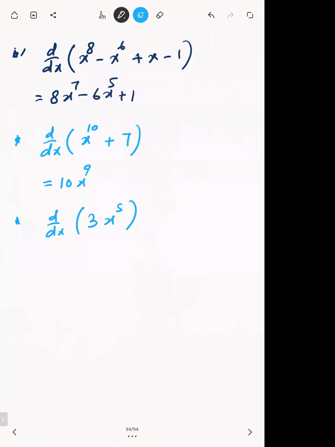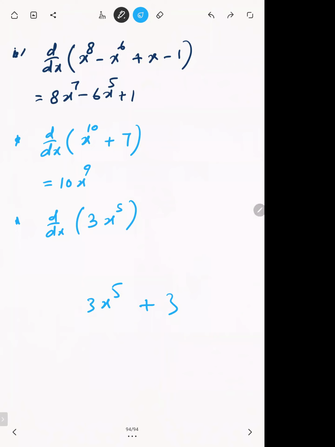I know this 3 is a constant, but there's a difference when you are differentiating. Both the 3s are constants, but this 3 is purely a constant and this 3 is usually called the coefficient. When you are dealing with coefficients, you don't have to differentiate them. But if it is a constant only, the derivative of 3 is 0.